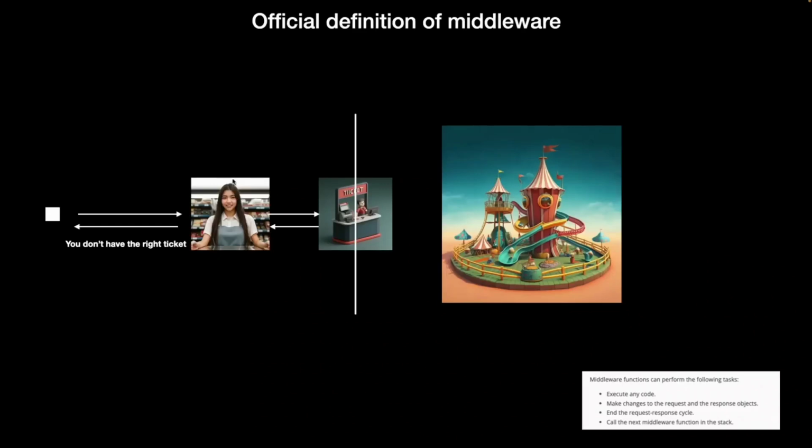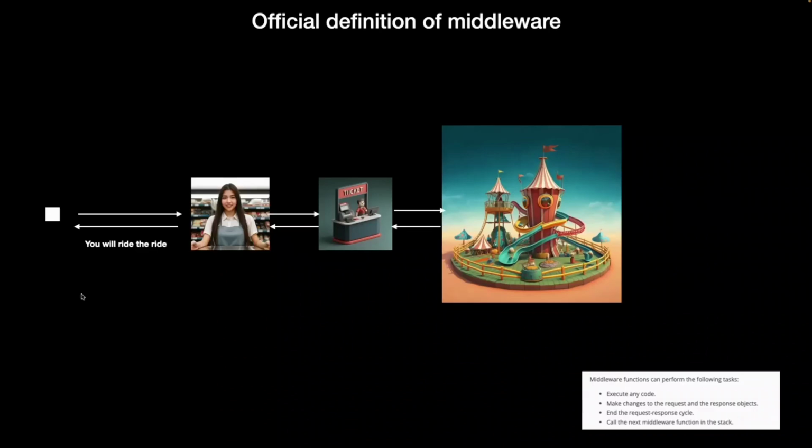And in this case, basically, this person is letting it through. So what is the first middleware doing? It is calling the next middleware function in the stack, basically passing it on to the next guy. What is this one doing? It is ending the request response cycle and returning the response back to the user. Okay, you're not allowed to access the specific ride.